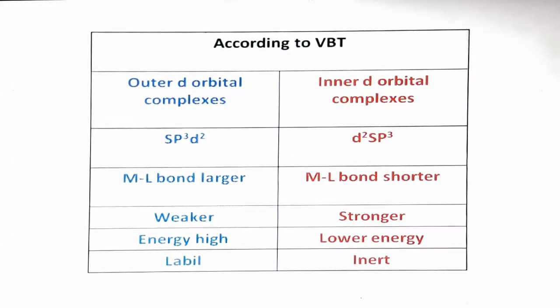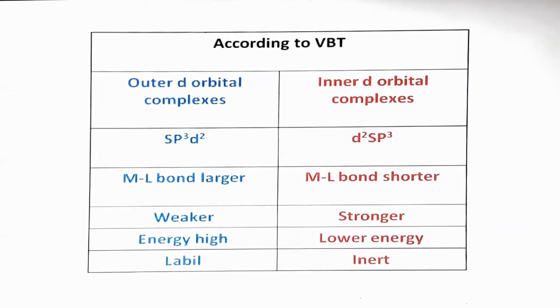While in inner d orbital complexes, where hybridization is d2sp3 and the inner d orbital, that is the (n-1)d orbital, takes part, the ML bond is shorter and stronger, the energy of this bond is lower, so the complex acts as an inert complex.